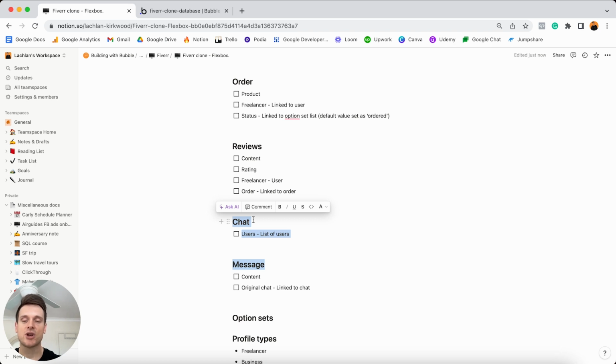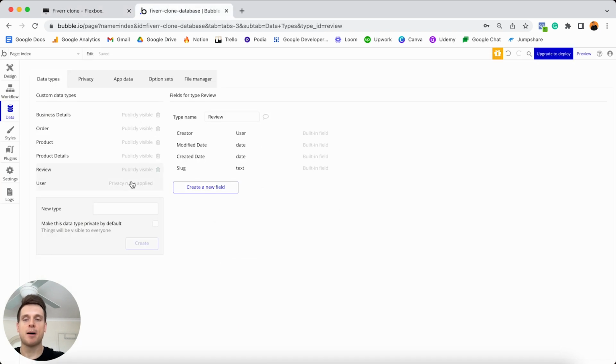And every single time we create a chat between two users, we're going to need to create a data type to store who is in that chat. And then of course, within that chat, people are going to be able to send messages back and forward. So every single time someone sends a message, we're going to create a message in our database. So I'm just going to add these two data types. There's our chat and then there's our message.